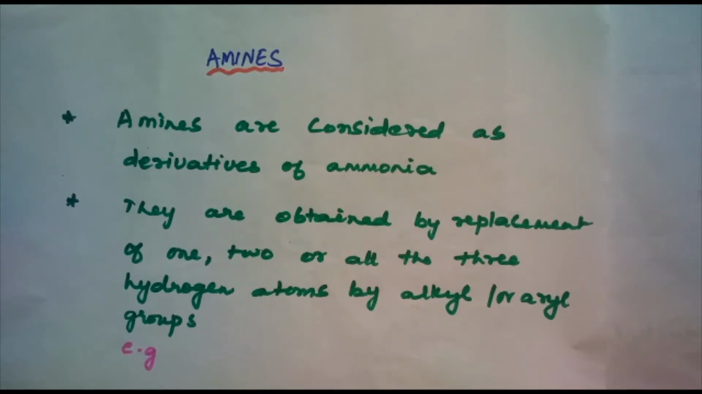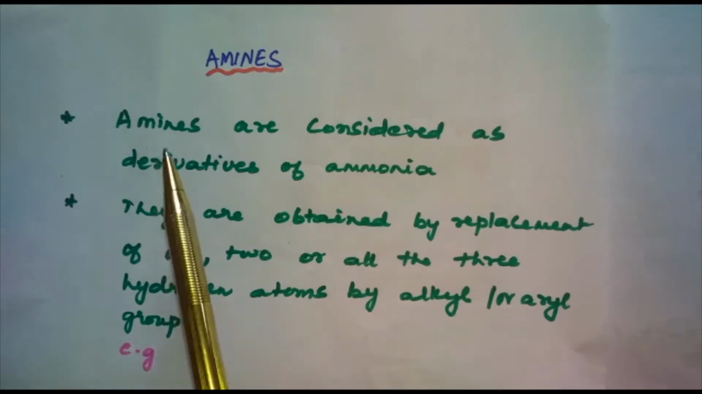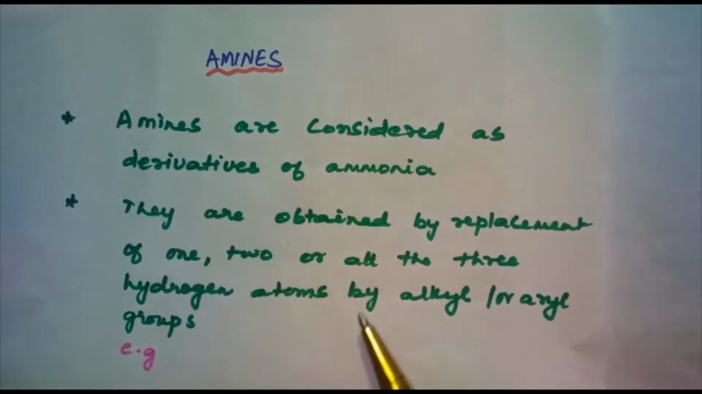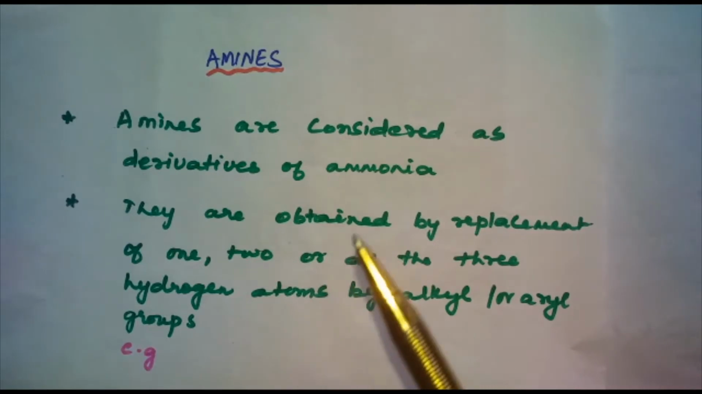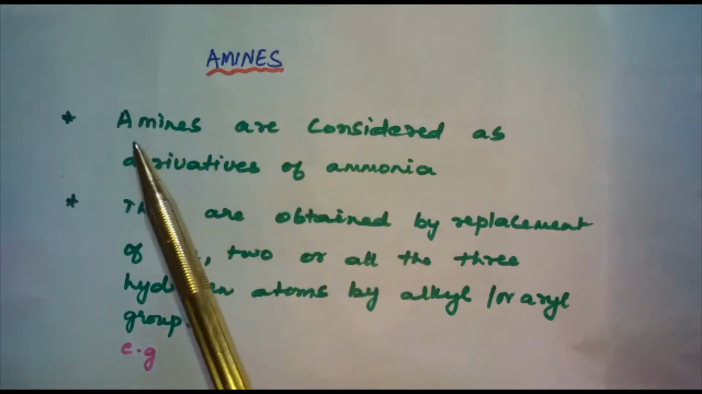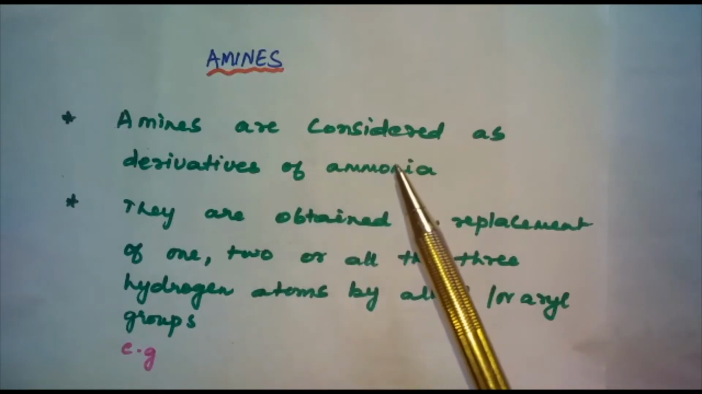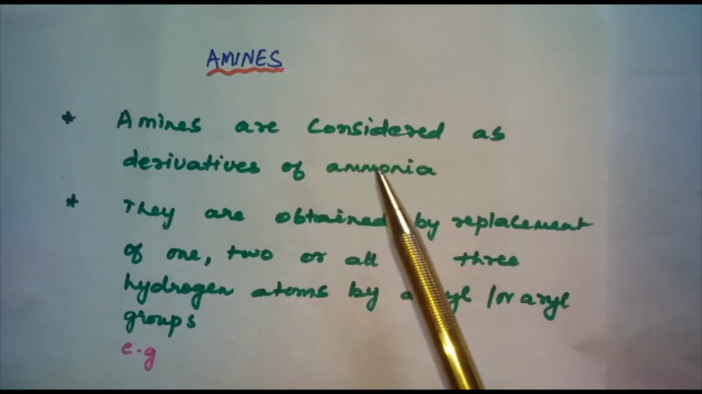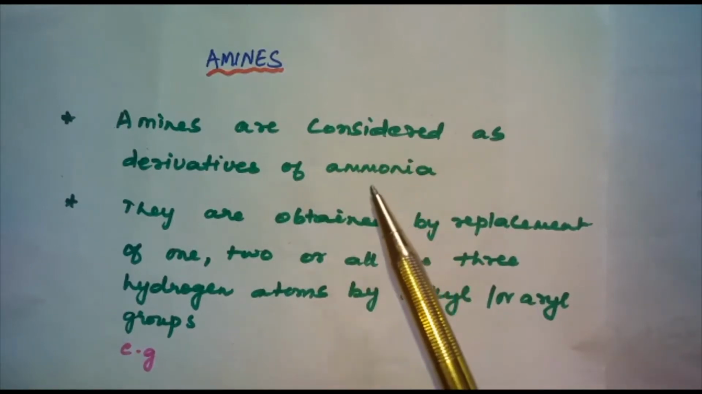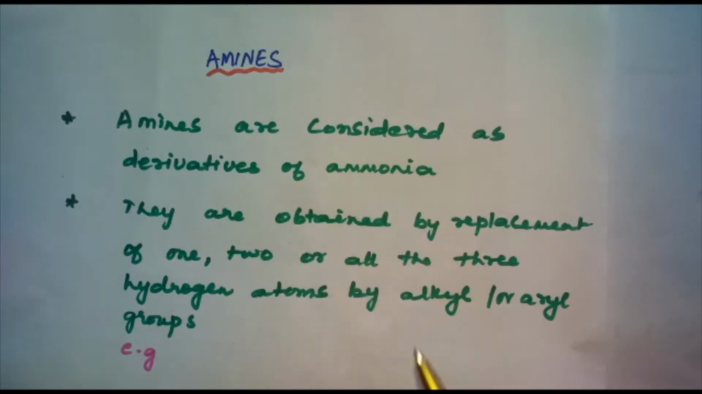Here we will be discussing amines: structure of amines, nomenclature, preparation, properties. First let us discuss the general amines and then the structure of amines in detail. What are amines? Amines are considered as derivatives of ammonia which are obtained by the replacement of 1, 2 or all 3 hydrogen atoms by alkyl groups.